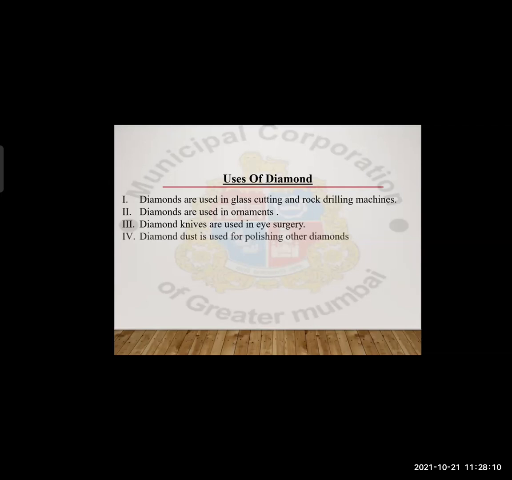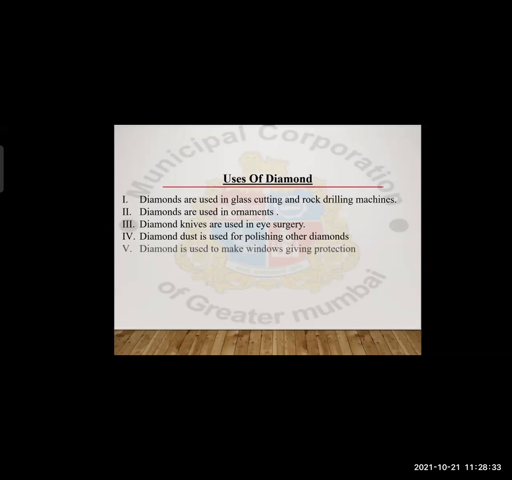Then the fourth one is diamond dust is used for polishing other diamonds. Its dust is also not wasted when the diamond is cut. So dust gets distributed all over the place wherever that work is done. So that dust is collected, and with that dust, other diamonds are polished.